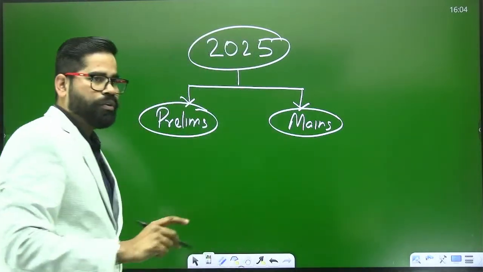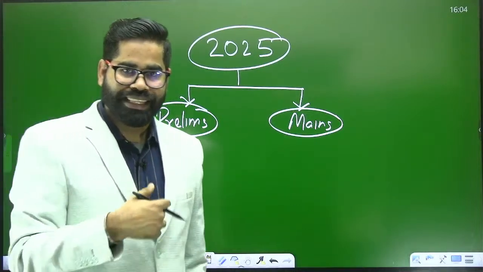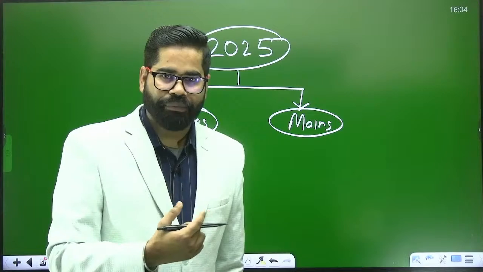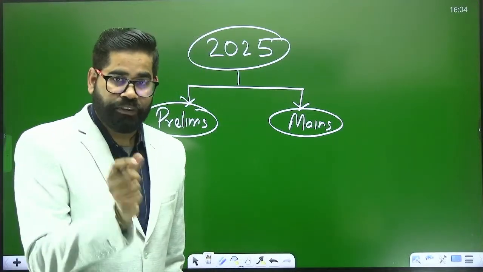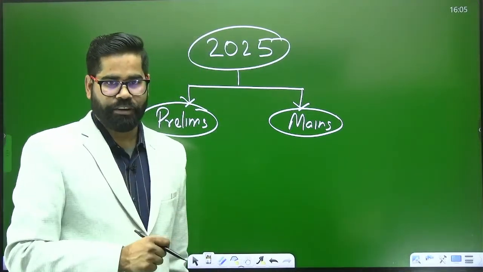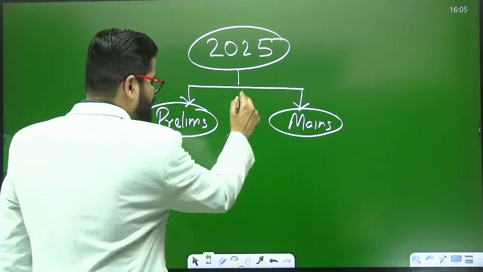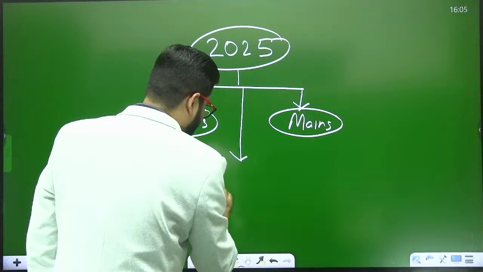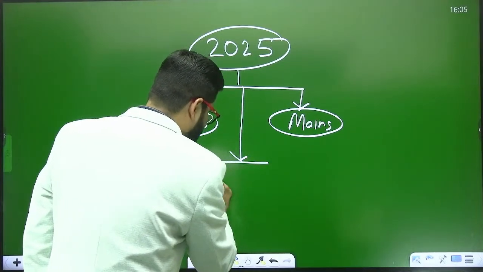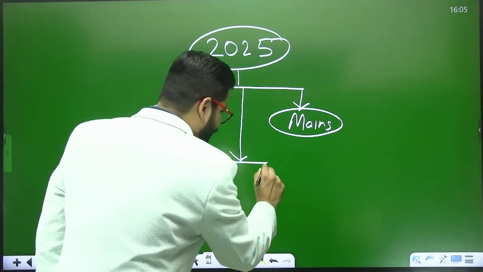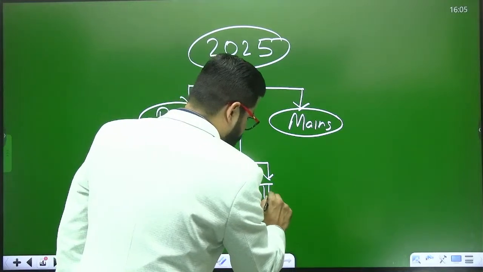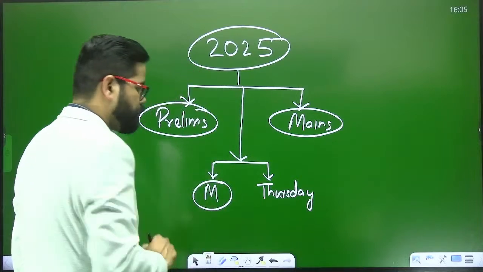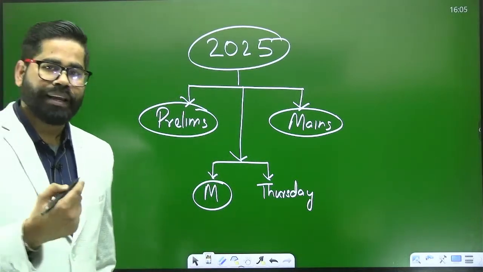Right now, in the next 4 to 5 months, we are going to focus specifically on the prelims section. We are having two classes here: one on Monday and another on Thursday. Monday and Thursday, we are having two classes. So how are we going to proceed with this?